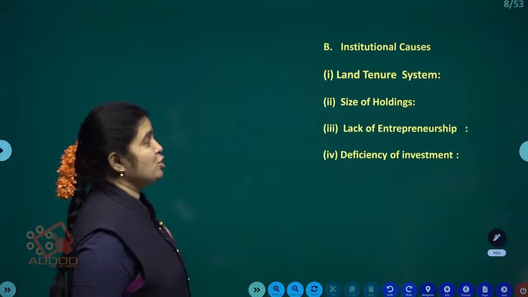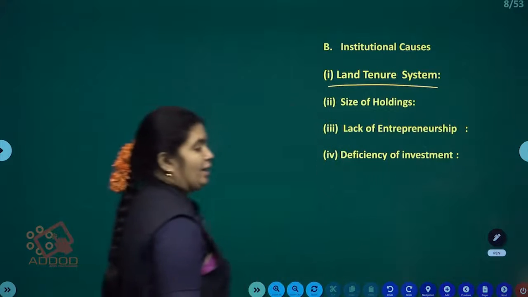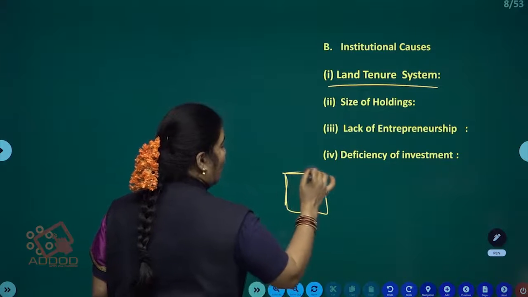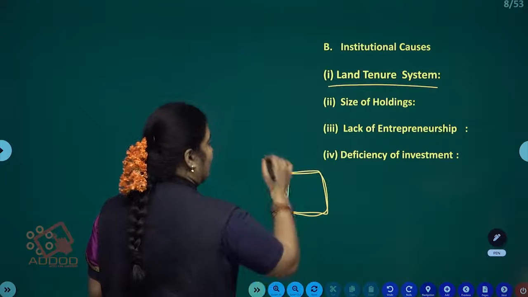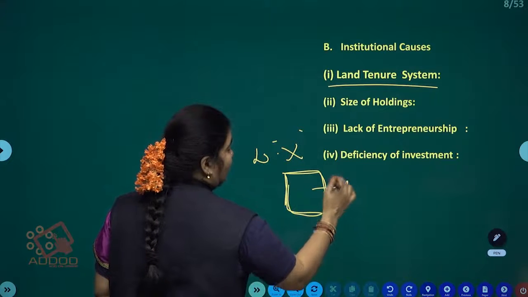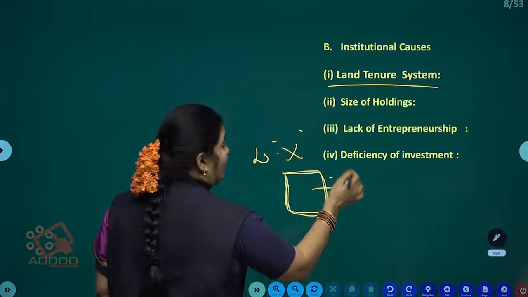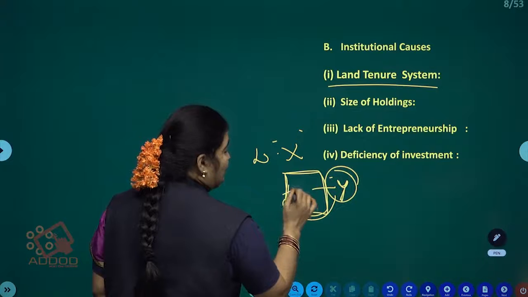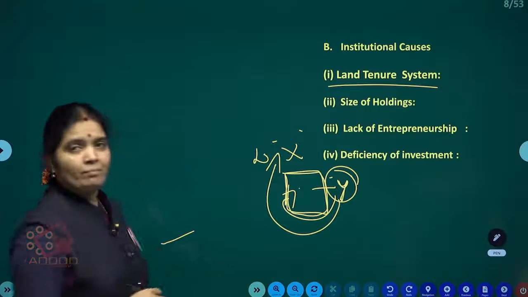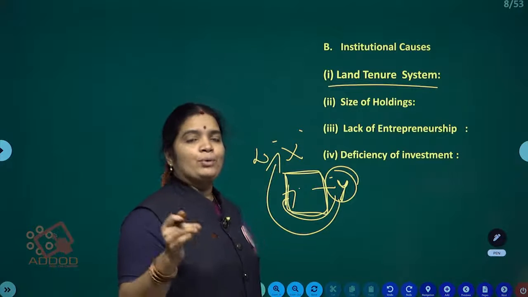Next one, institutional causes. What are institutional causes? Land tenure system. Here the land owner is different, and the farmers who work are different. Here the land owner is X and the workers are the Y family. Whatever they get from cultivating the crop on this land, the maximum share goes to the owner X. So here the land tenure system is not implemented properly.